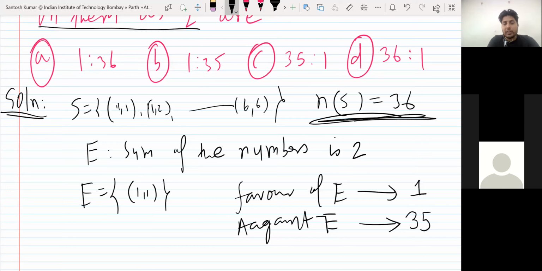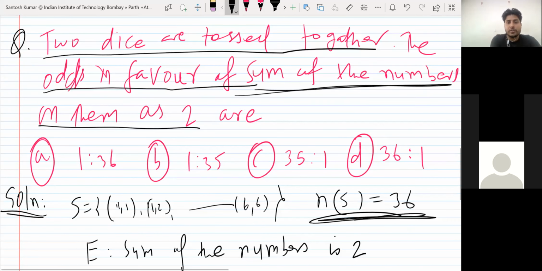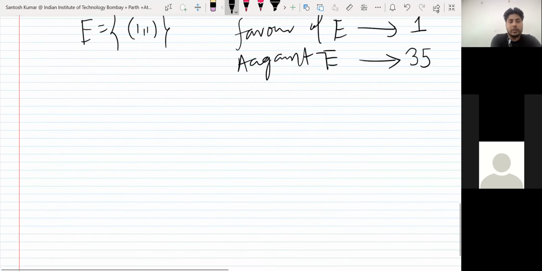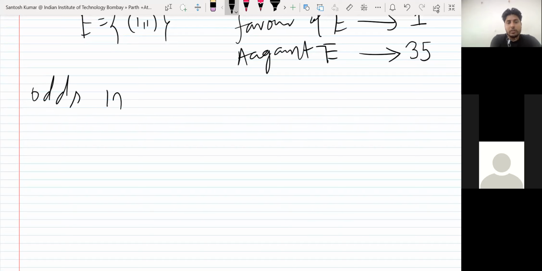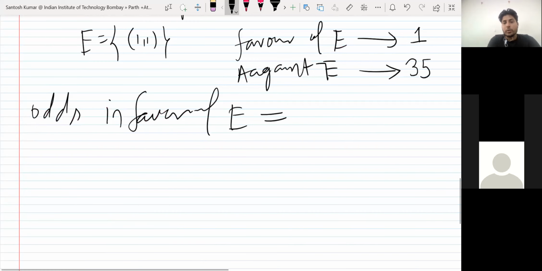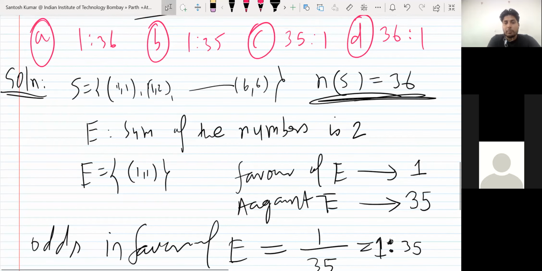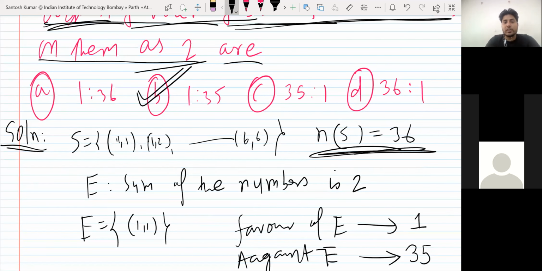So they don't ask you probability, they just ask you odds. So odds in favor of E: you already know how many outcomes are in favor, 1, and how many against, 35. So the answer is 1 is to 35. This is the odds they ask. If they had asked for the probability of occurrence of E, that would be 1 upon 36. But they ask you odds. So the answer is B.